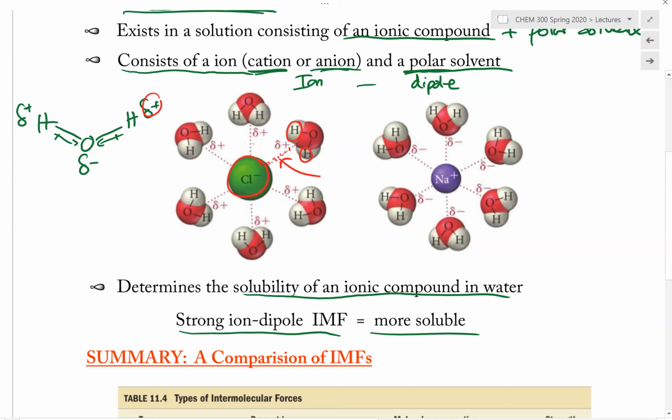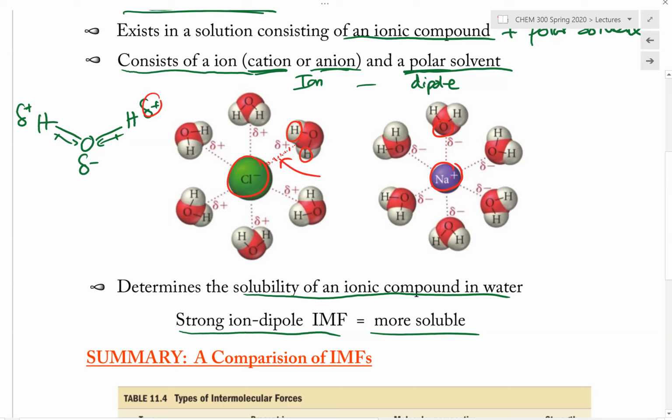Now, what happens to the cation then? As the cation is dissolved in water, it will be surrounded by the water molecules, which will reorient themselves so that the oxygen is now facing the sodium ion.